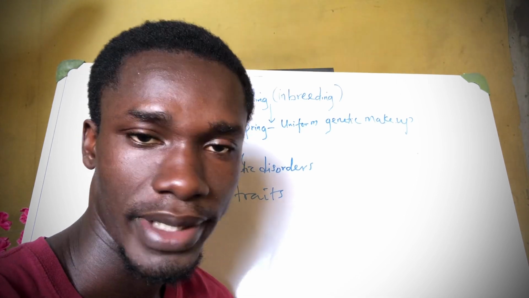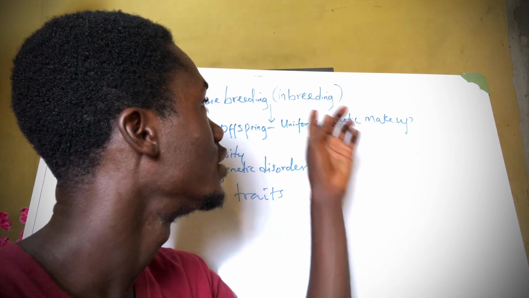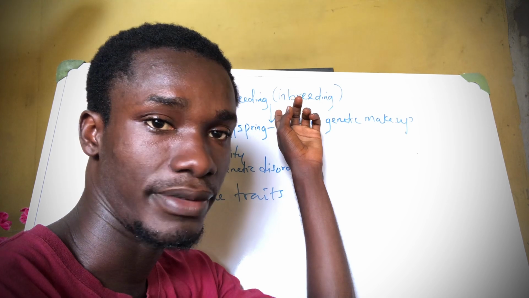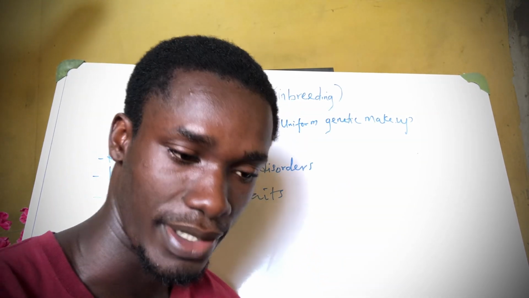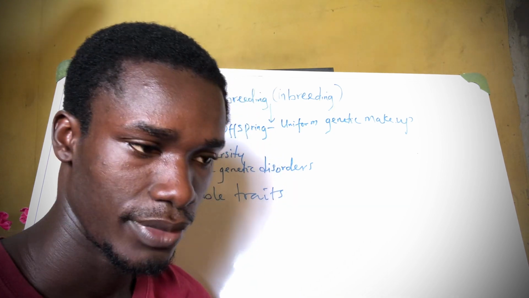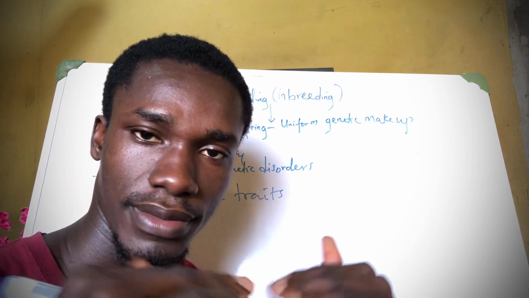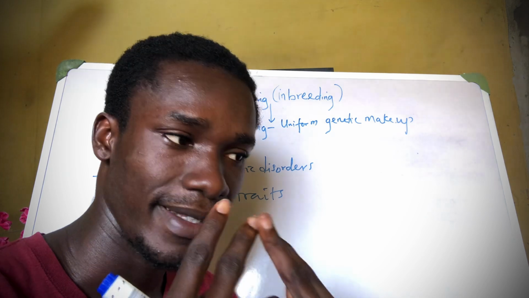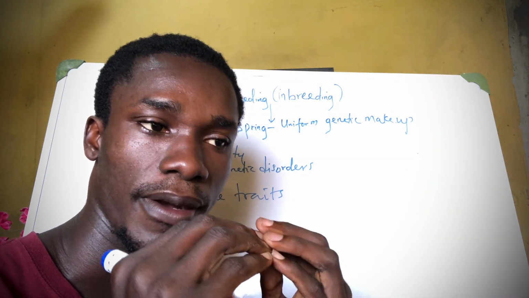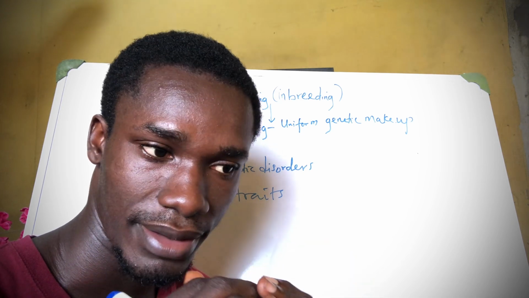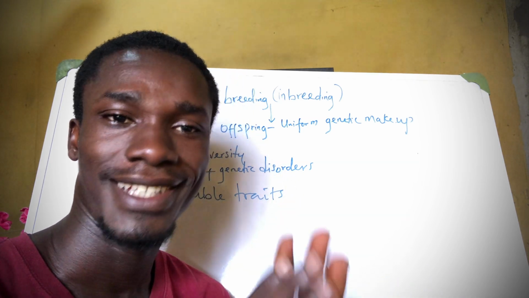Biology students or medical students, you must have come across this term often. Pure breeding or inbreeding, they are the same thing. So what is pure breeding? Pure breeding is a cross between two organisms that are homozygous for a particular trait. What does that mean? Let us break it down.